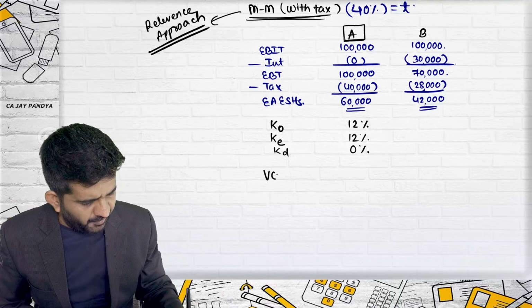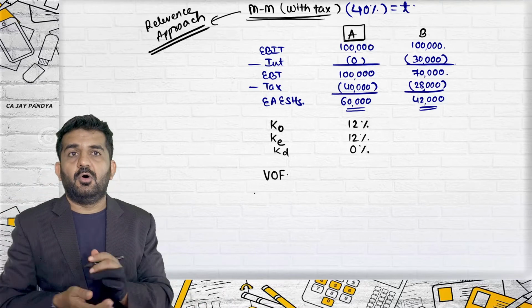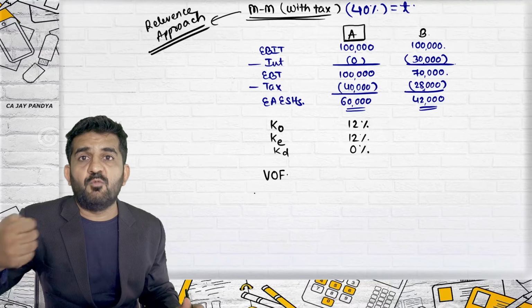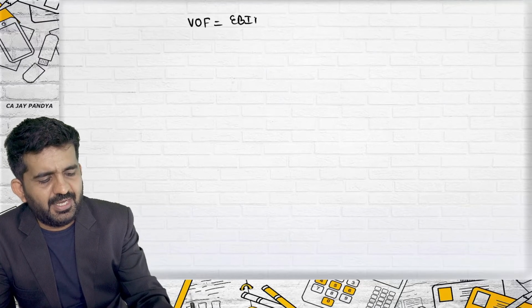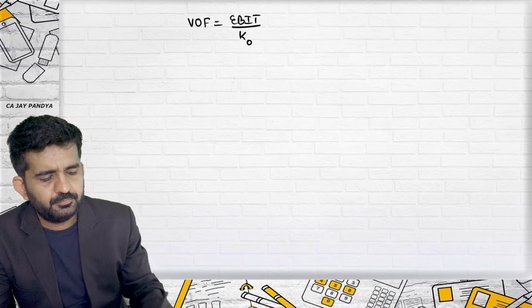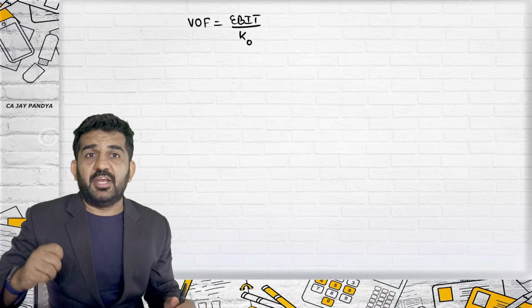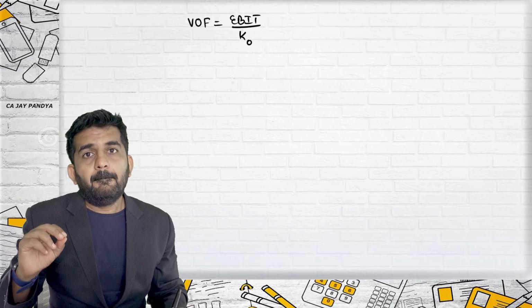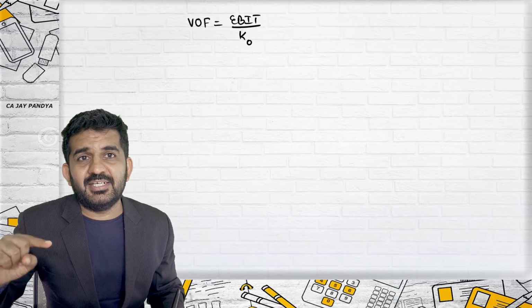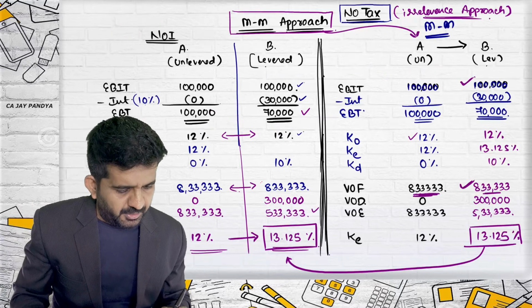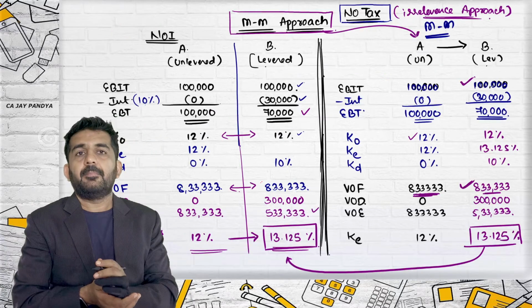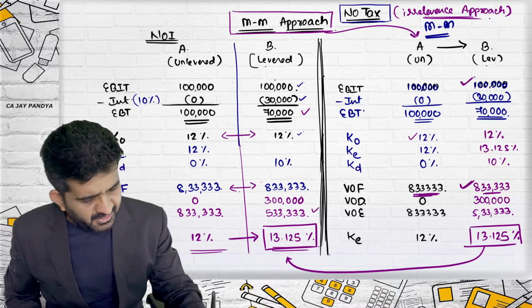Concentrate on how to find out value of a firm. We will have to somewhat modify the formula. What was the formula that we were using for finding out value of firm? V is equal to EBIT upon KO. Why were we taking EBIT? Because it considers interest also, it considers earnings available to equity shareholders.